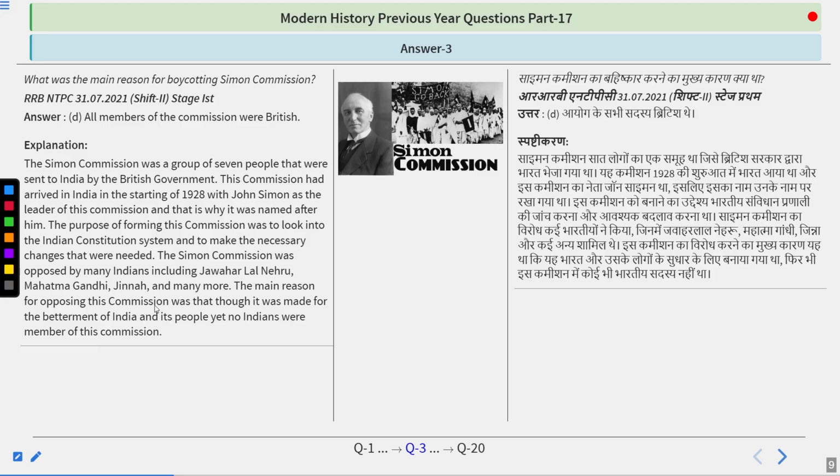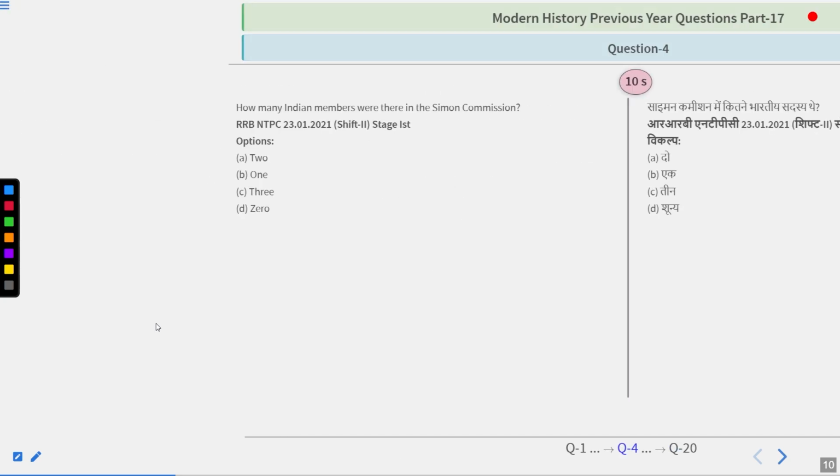The main reason for opposing this commission was that though it was made for the betterment of India and its people, yet no Indians were members of this commission. If we talk about under which particular act the commission was to be formed, the answer is the 1919 Government of India Act. Under that act, a commission should be formed after 10 years, but it was formed 2 years prior, in 1927, because of the increase of agitation in India. So remember, the answer is all members of the commission were British.